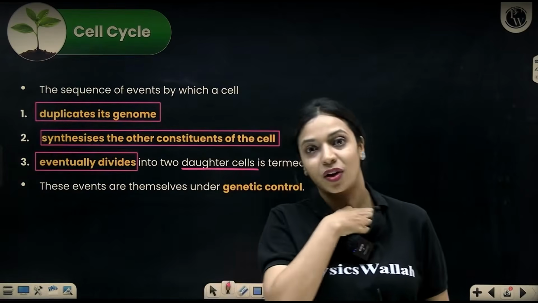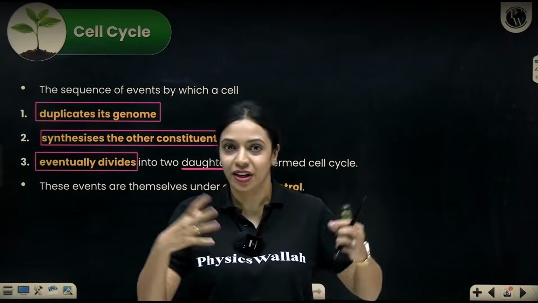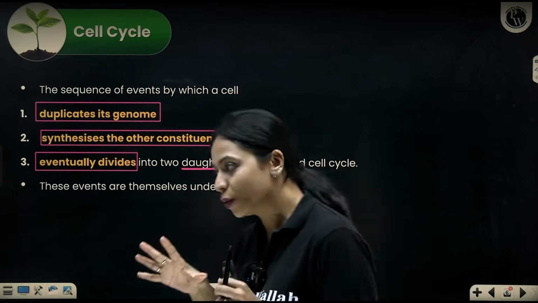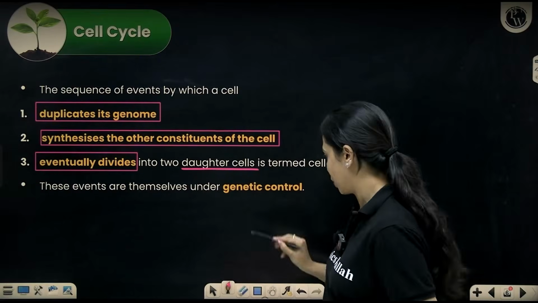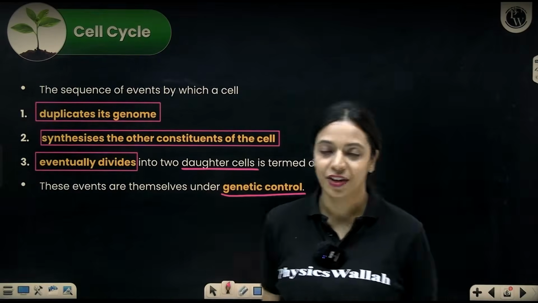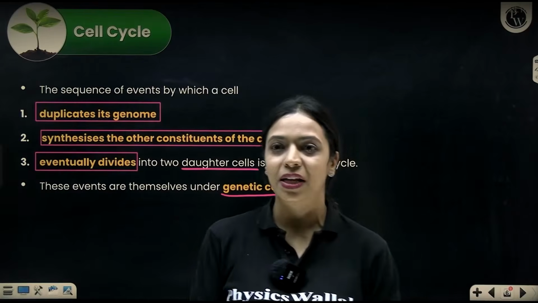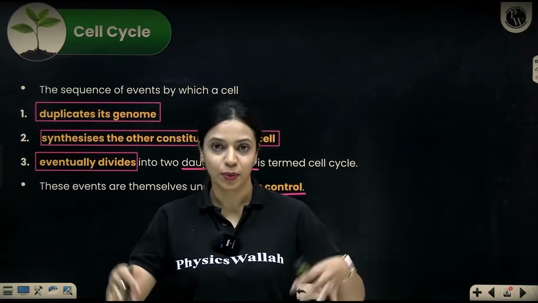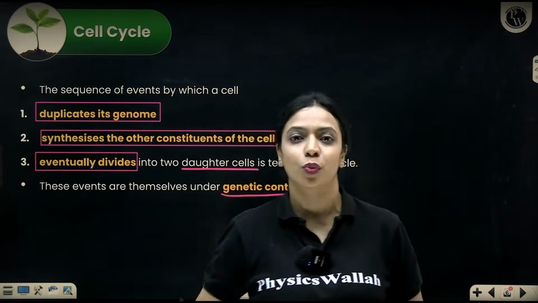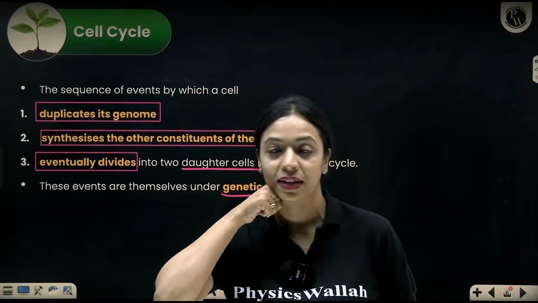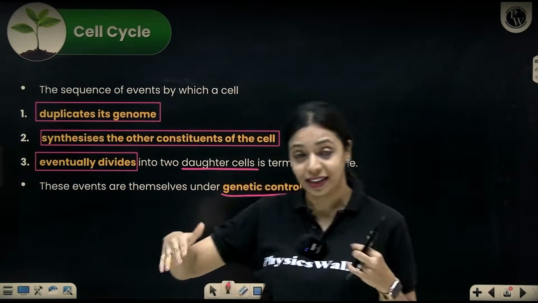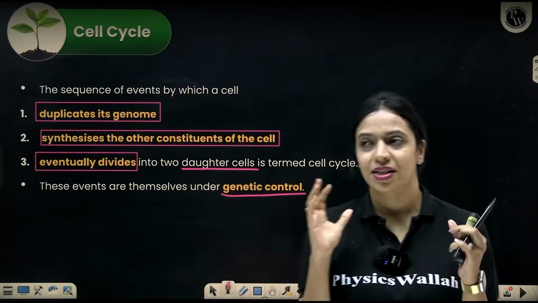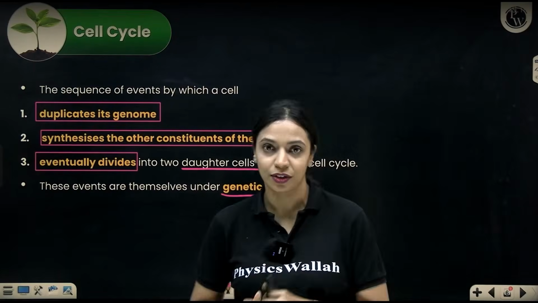The cell cycle is so organized that it can put the most organized person that you know also to shame. So it is highly coordinated and it's under genetic control. It's not like cells can divide randomly, DNA can replicate randomly. A lot of enzymes control that. There are in fact a lot of checkpoints within the cell cycle where it is checking whether DNA replication has happened correctly, whether the chromosomes are correctly aligned at the center of the cell during cell division. So it's highly coordinated and under genetic control.